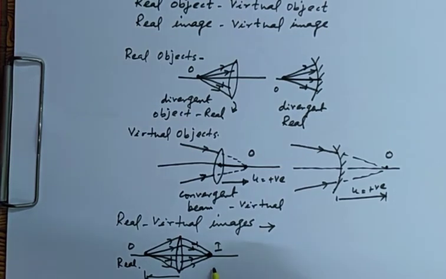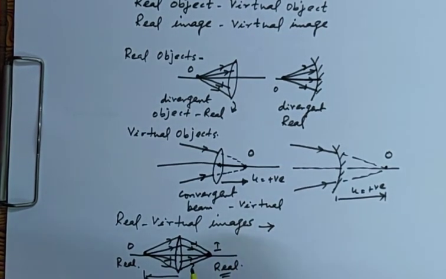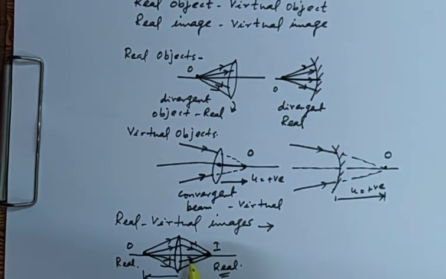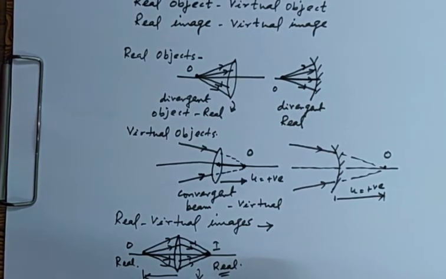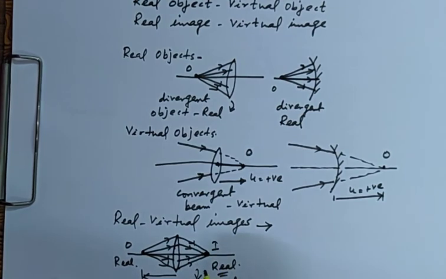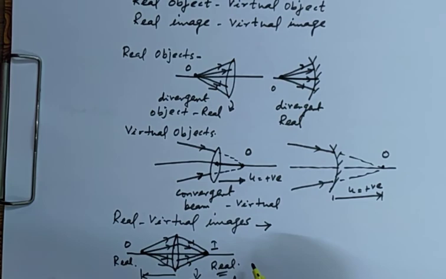They are meeting at this point, so the image is real. Another point you can notice is that the image is formed by the beam which is convergent. If the image formed is by the convergent beam, then the image would be real.